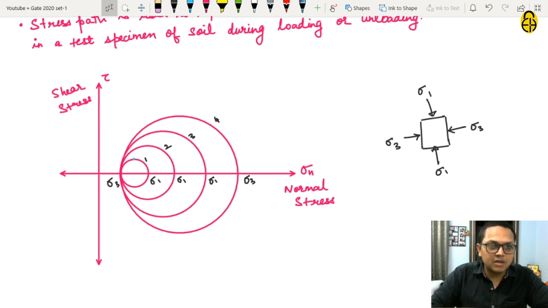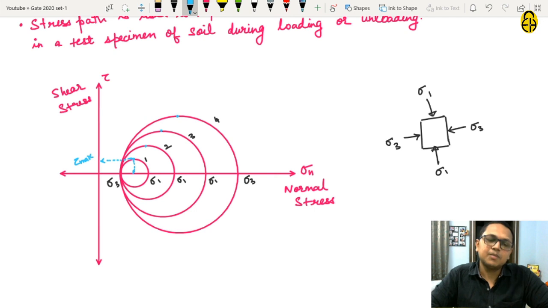Similarly in 2 it will be at this point, in 3 at this point, and in 4 at this point. This is the maximum shear stress, tau max. I think it is understood in the other small circles also that it is the maximum shear stress. And this is the center of Mohr circle 1.